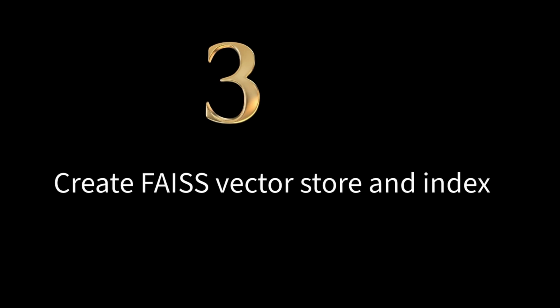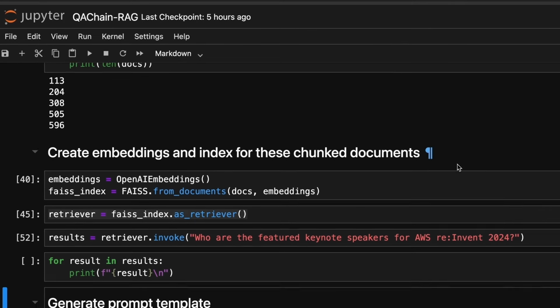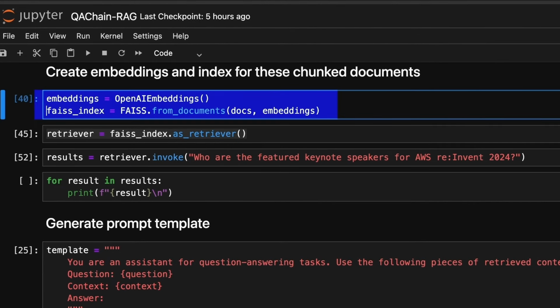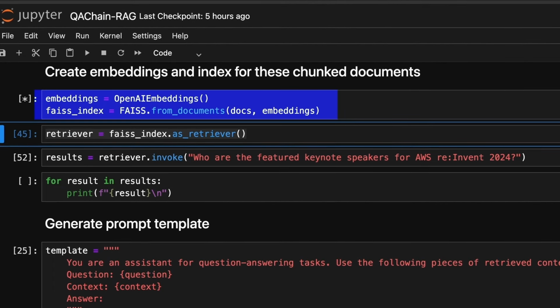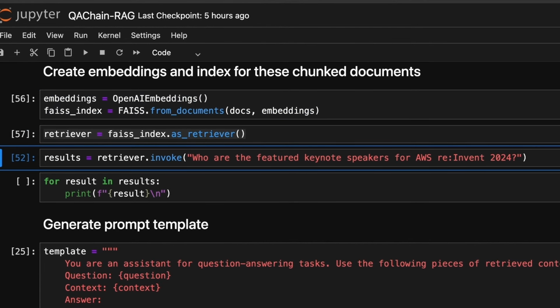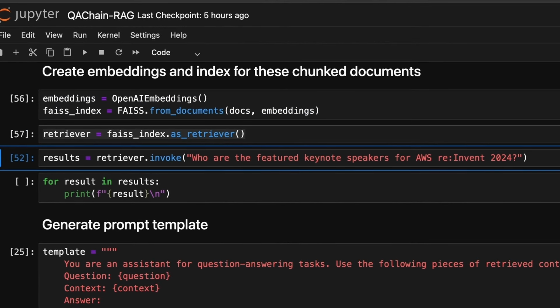Next step is to generate embeddings for each text chunk using OpenAI's embedding models. These embeddings capture the semantic meaning of the text. These embeddings are then indexed using FAISS library for fast similarity search. This allows us to efficiently retrieve relevant chunks based on the user queries.